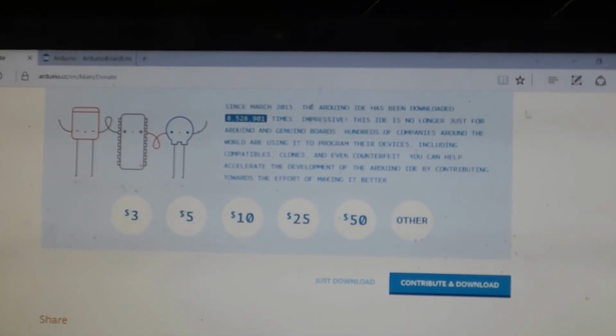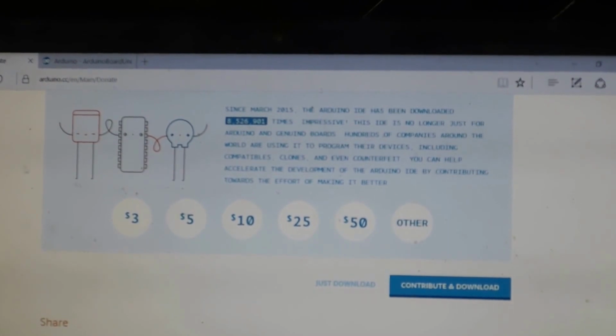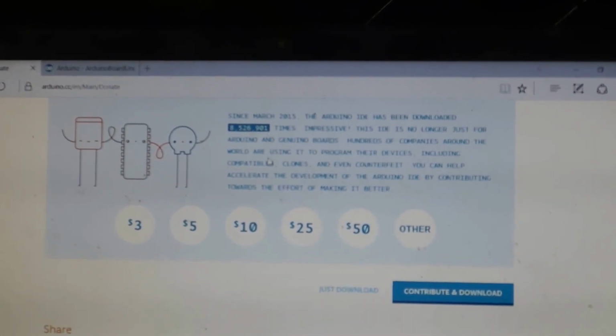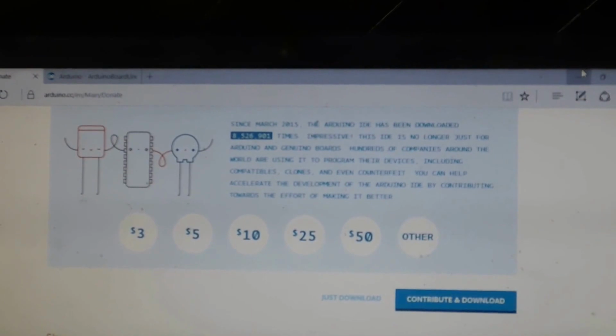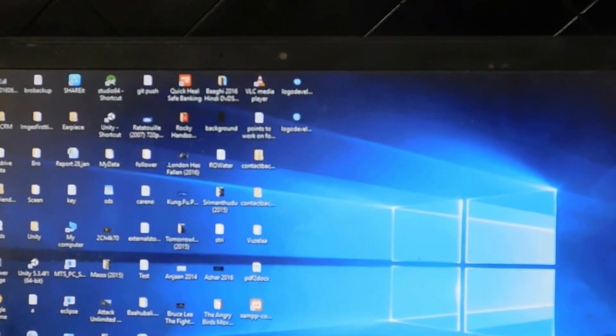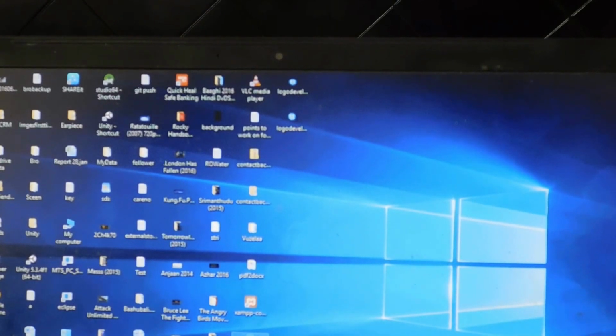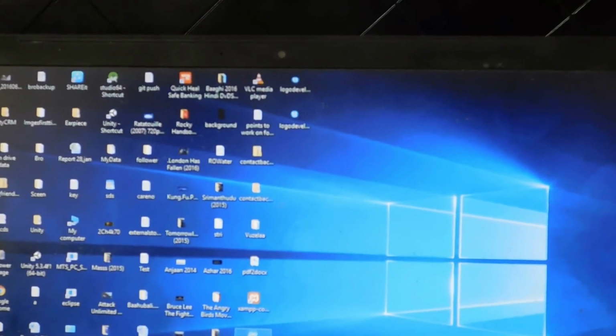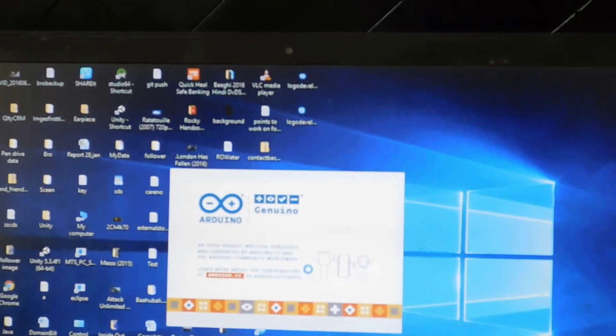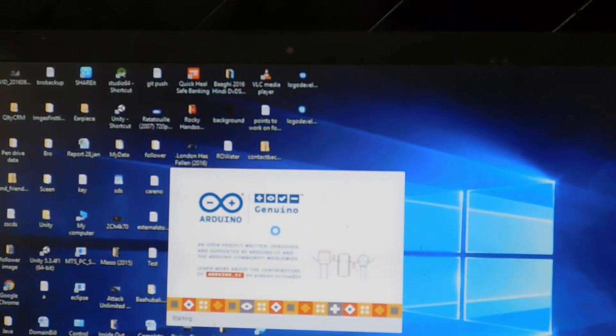After downloading, as I have a Windows operating system on my laptop, I downloaded the exe file. When I double click on that exe file, it gets installed and something like this will open. The Arduino Genuino IDE editor.